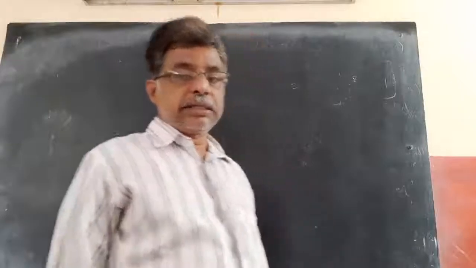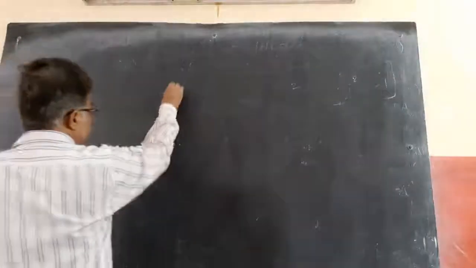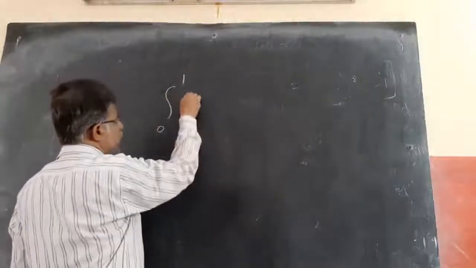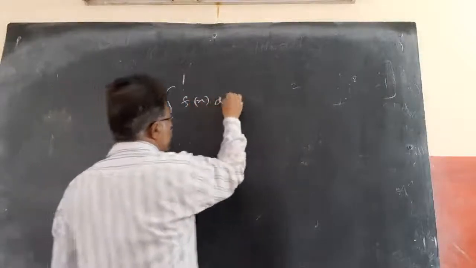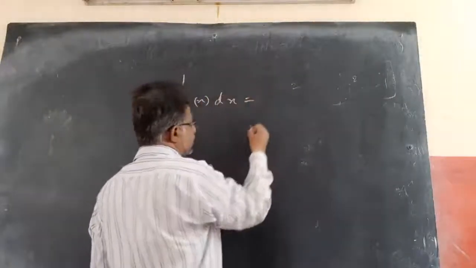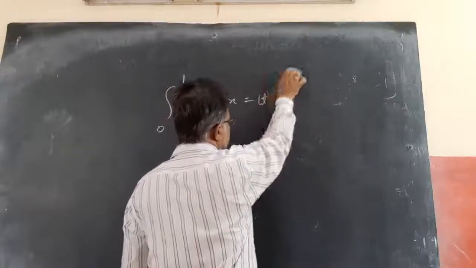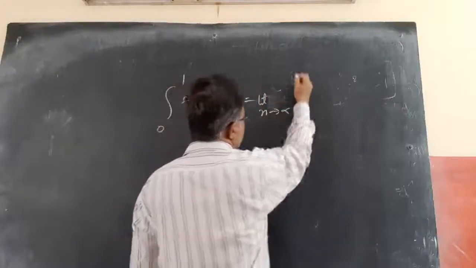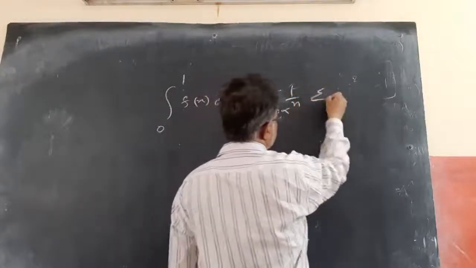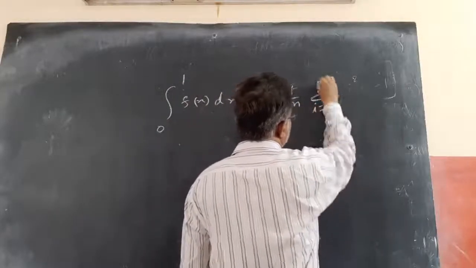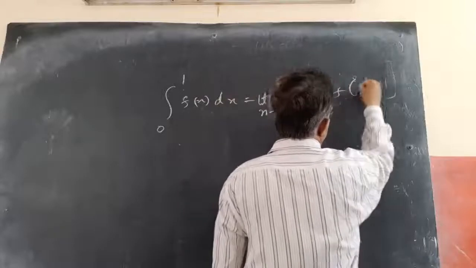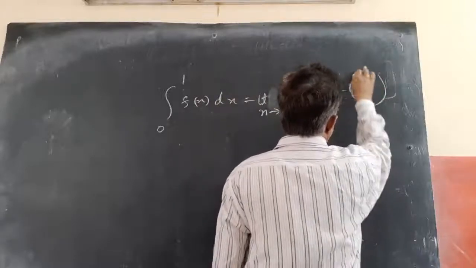We already discussed this, and from that we derived two formulae. The integral of 0 to 1 f(x) dx equals limit n tends to infinity, 1 by n into sigma i equals 1 to n of f of i by n.